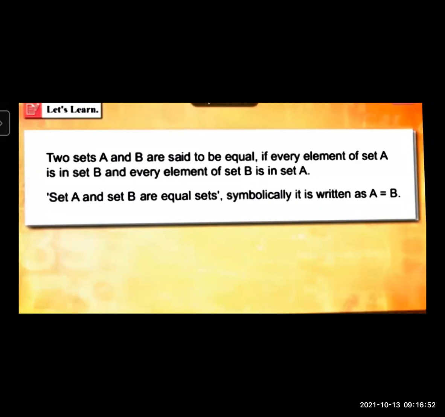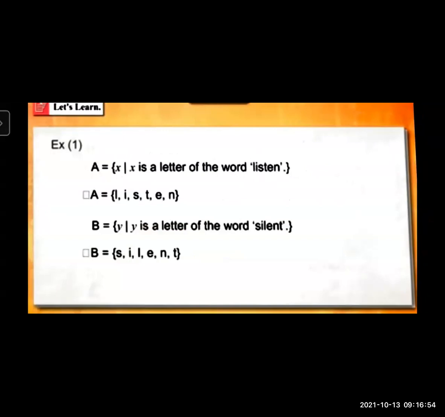Symbolically, it is written as A is equal to B. First example, A is equal to set of all x such that x is a letter of the word listen. So in the listing form, we will write L, I, S, T, E, N. Listen has 6 letters, which are these.